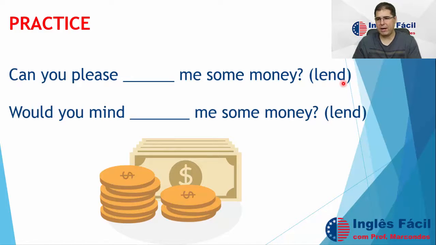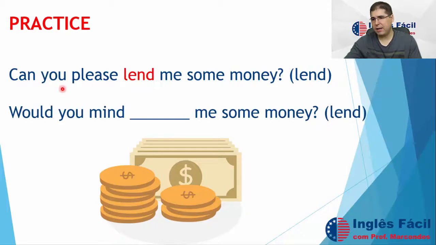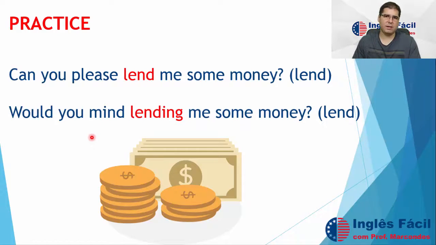Now here I am using a modal: "Can you please lend me some money?" Very simple. We use modals with the simple form of the verb. But in the second one, I am using "would you mind." So after "would you mind," we have to use a gerund: "Would you mind lending me some money?" They have the same meaning.